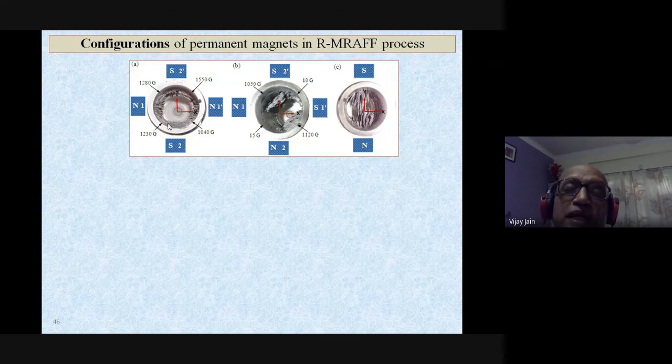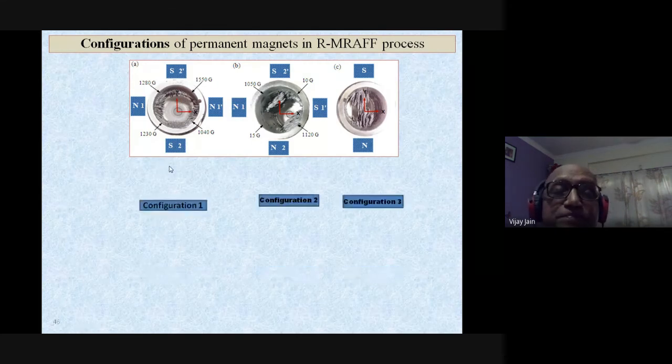Now, if you analyze these three, they are not giving the uniform magnetic field, which is shown here by the carbonyl iron particles collection. But if you see, this is comparatively more uniform magnetic field over here. That's why we adopted this particular configuration in our work.